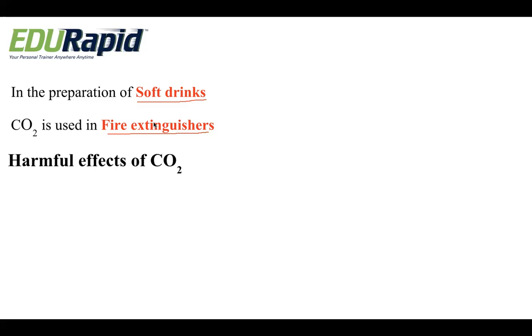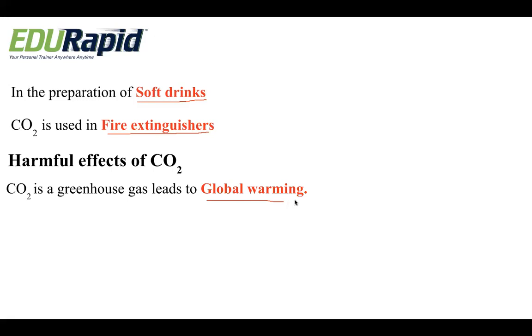Next, we will see some of the harmful effects of carbon dioxide. The great loss by carbon dioxide is that it is a greenhouse gas which leads to global warming. Our globe is continuously increasing its temperature, due to which we experience so many harmful effects. It is because of the increased concentration of the greenhouse gas, carbon dioxide. So the warming up of this earth, that is global warming, is basically because of carbon dioxide.